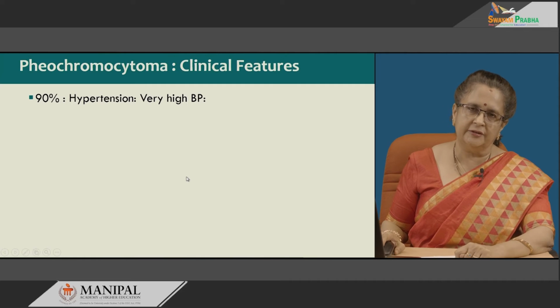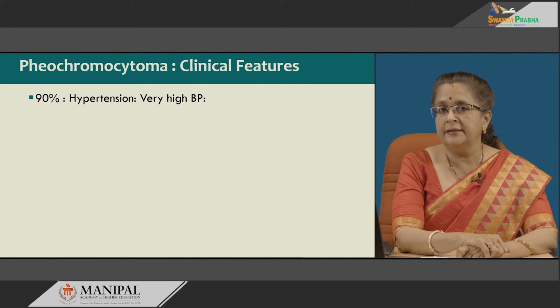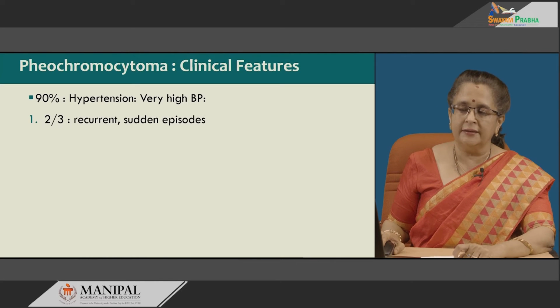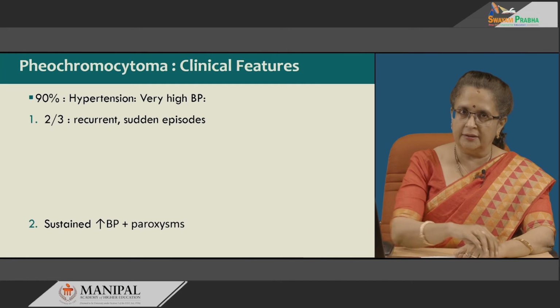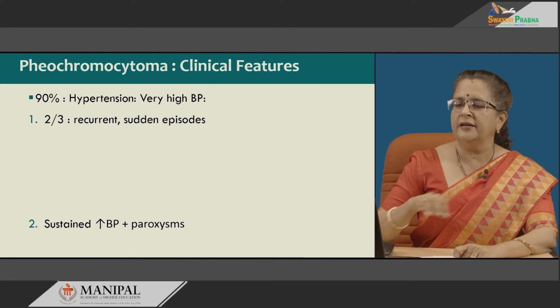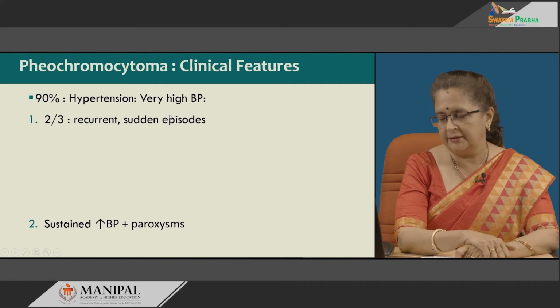Clinically, 90% of them, as I have mentioned, are presenting with hypertension, where there is very high BP, and this could be as recurrent sudden episodes, or there is a sustained elevation in BP with few paroxysms. Whenever the sudden episodes occur, it is known as paroxysmal hypertension.